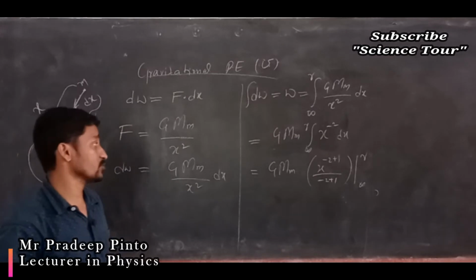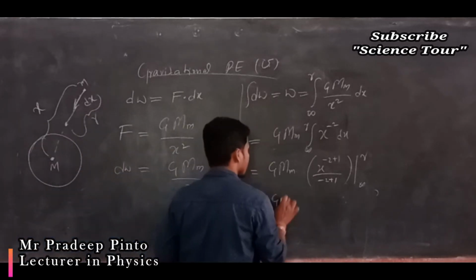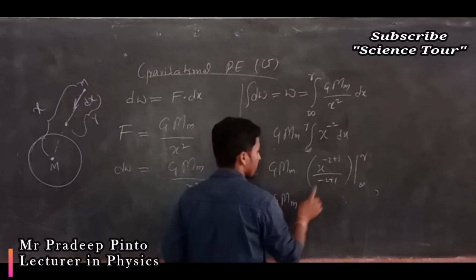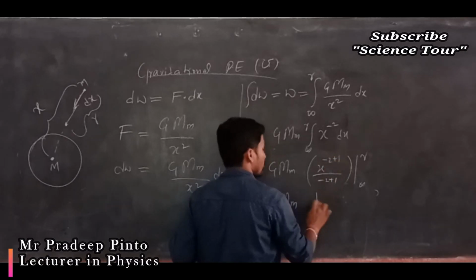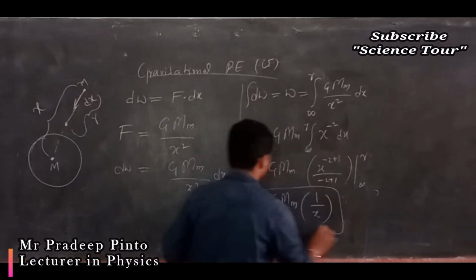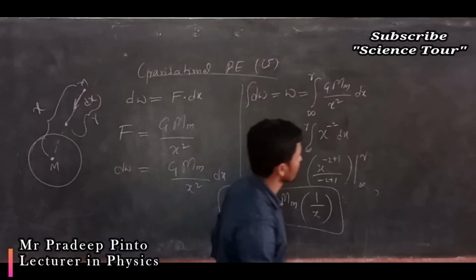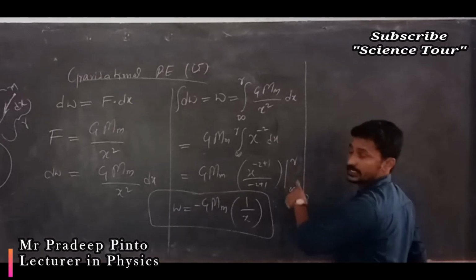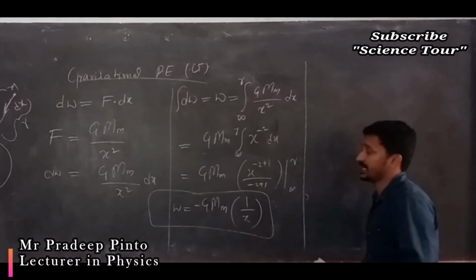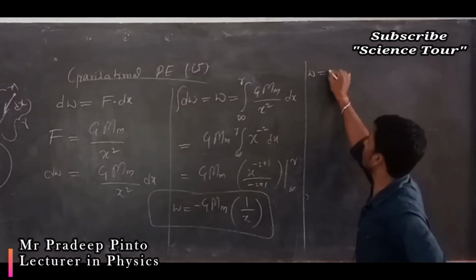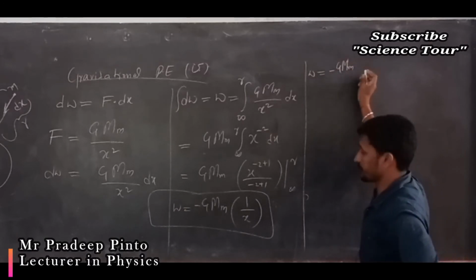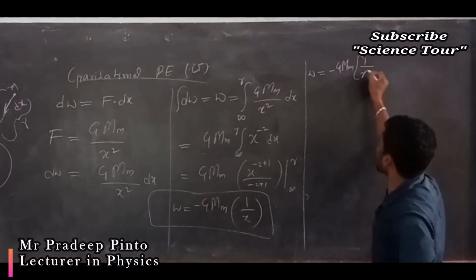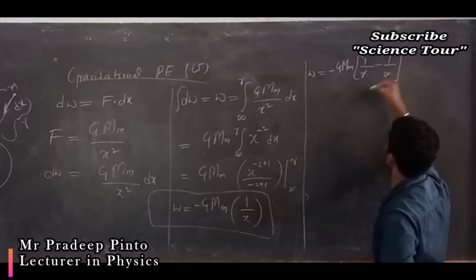Now n here is minus 2, plus 1 is minus 1, so you are going to get G M m, minus, divided by 1, x to the power minus 1, I will write it as 1 divided by x. This is W. You must know to apply the upper limit first and the lower limit later. So work done is equal to minus G M m into 1 by r, upper limit, minus 1 by infinity, lower limit.